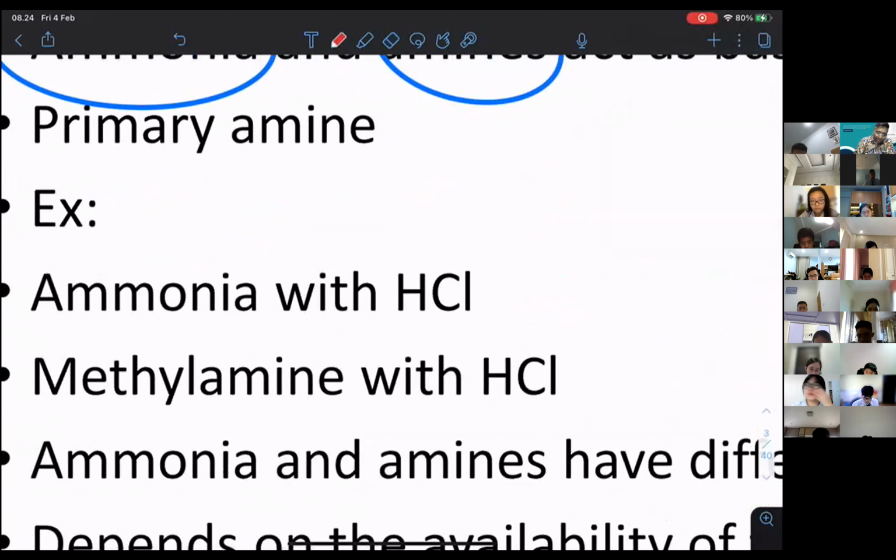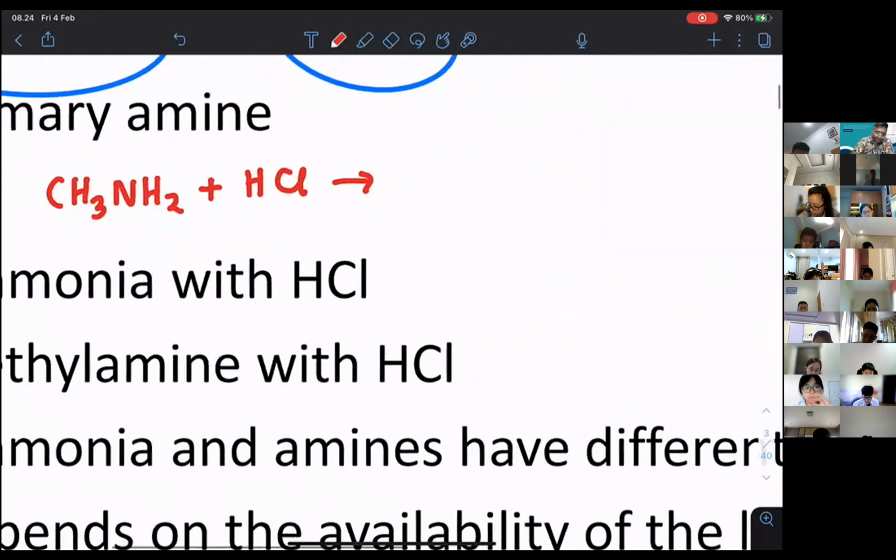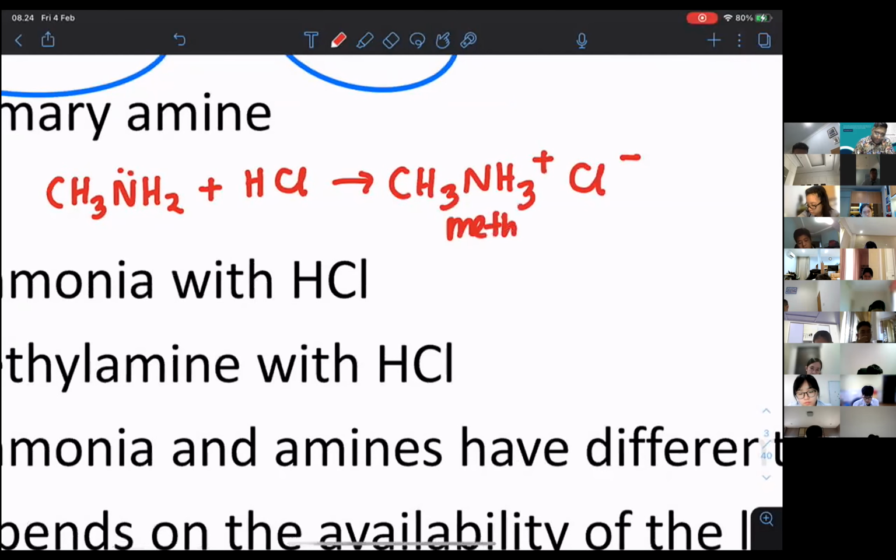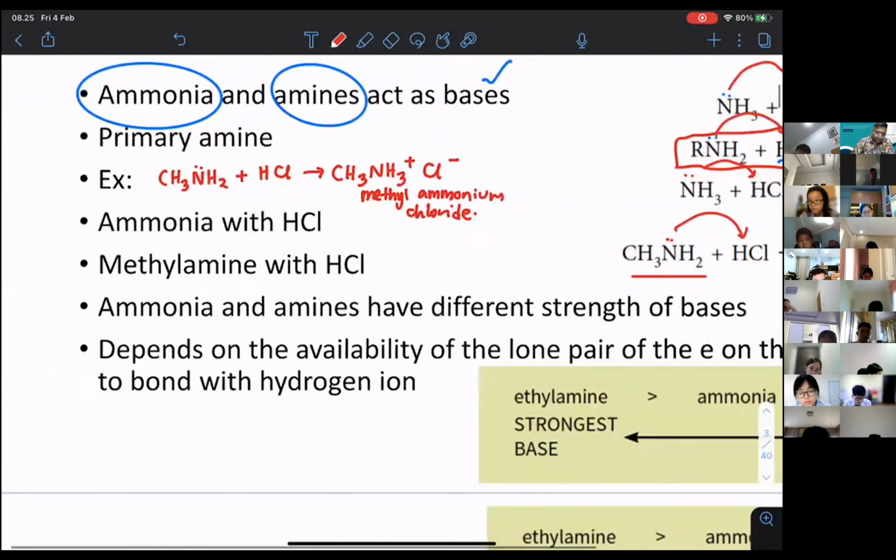If I select one primary amine, maybe CH3NH2, this is a primary amine. And then I am going to react with HCl, for example. What will happen? I will have this lone pair go over there. I will have CH3NH3 plus. This is called methyl ammonium, and then you have Cl. Methyl ammonium chloride. If you want to remember the name, but no need. So this one is already done.